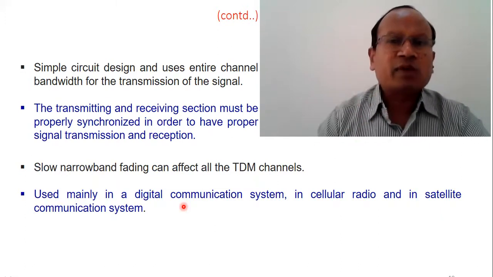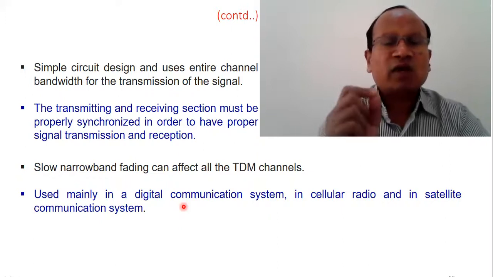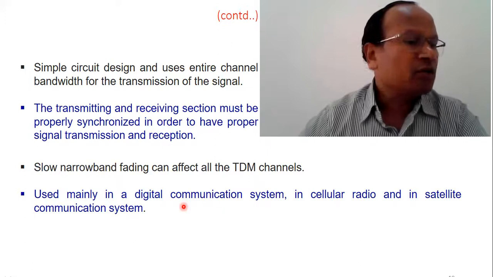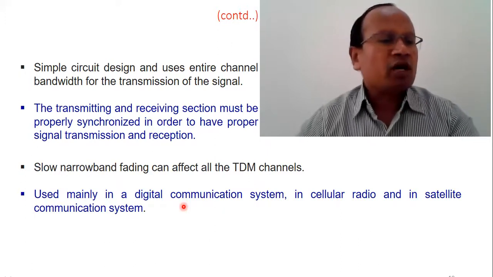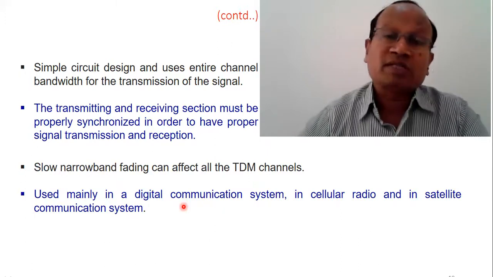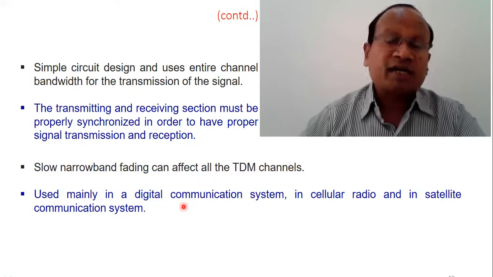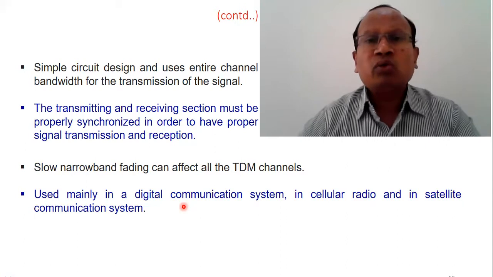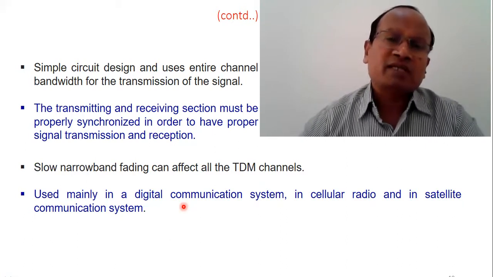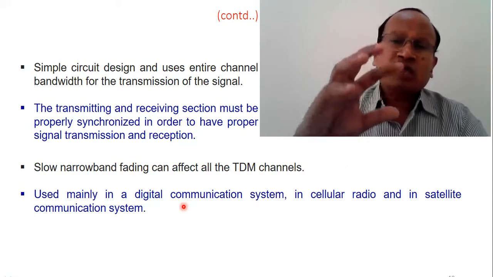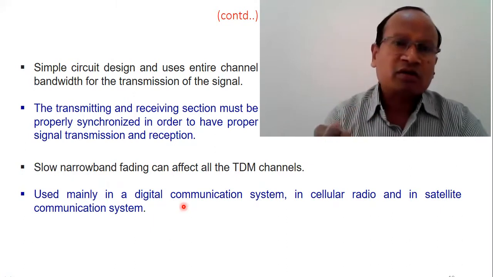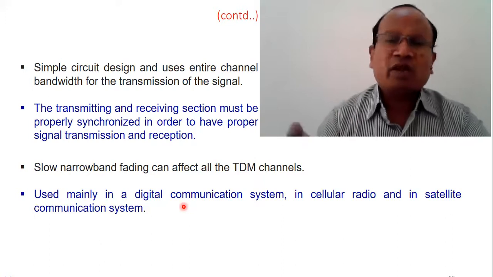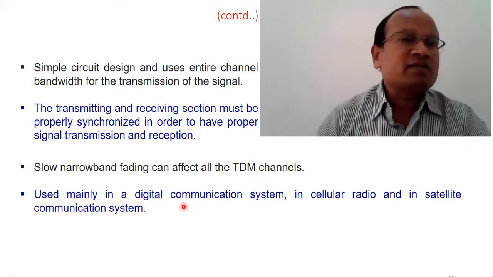When the multiple signals utilize the entire frequency and each signal gets one frequency slot, that is called frequency division multiplexing. But since this lecture is all about time division multiplexing, we have studied the TDM architecture, typical flow diagram, and the working principle, that is, how the different streams of bits are allocated different time slots. There is a sampling period allocated to all the different signals.